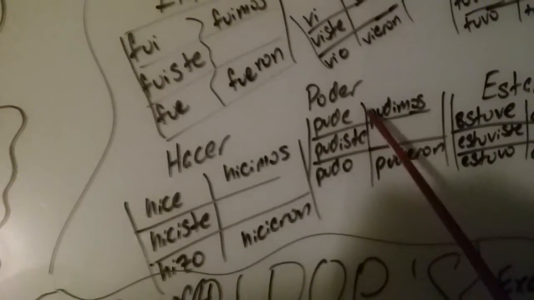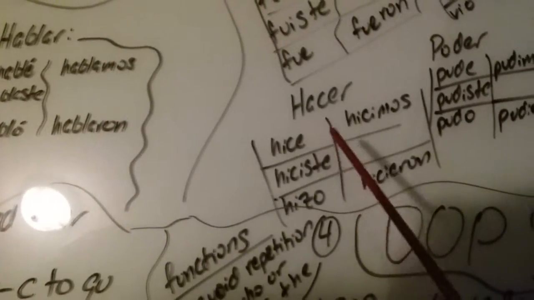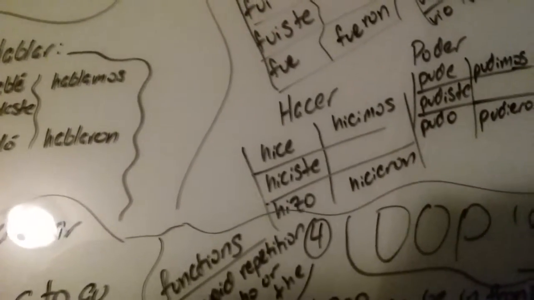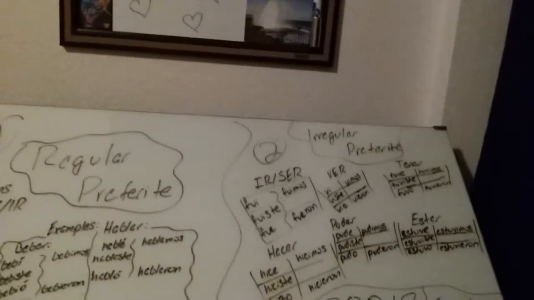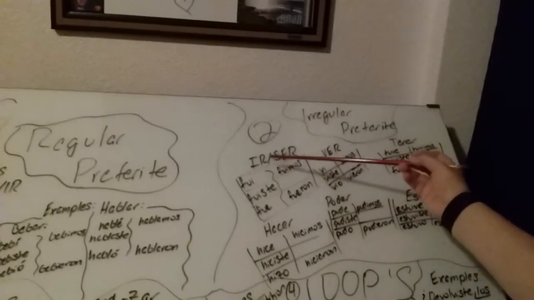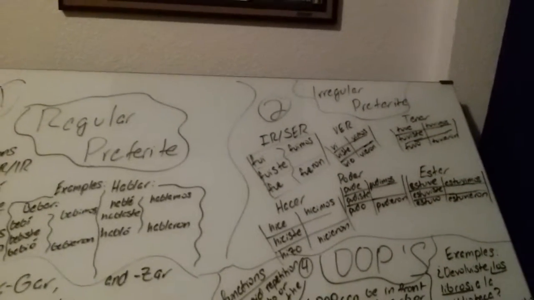Poder is pude, pudiste, pudo, pudimos, and pudieron. Hacer is hice, hiciste, hizo, hicimos, and hicieron. The reason these verbs are irregular is because the verb changes from its original form to its conjugated form when it's conjugated into the preterite.